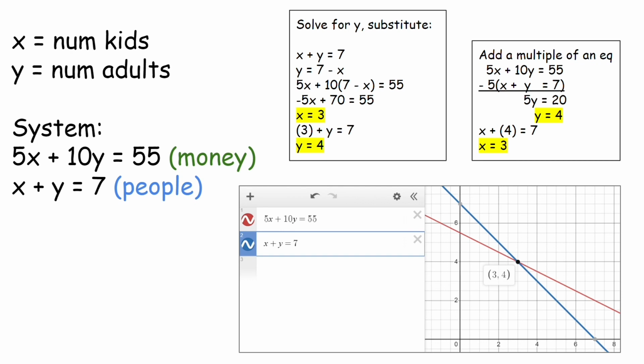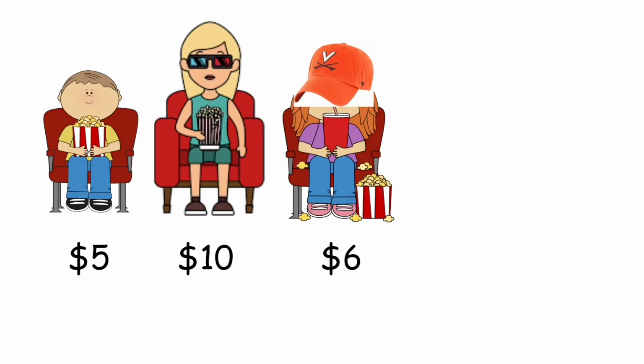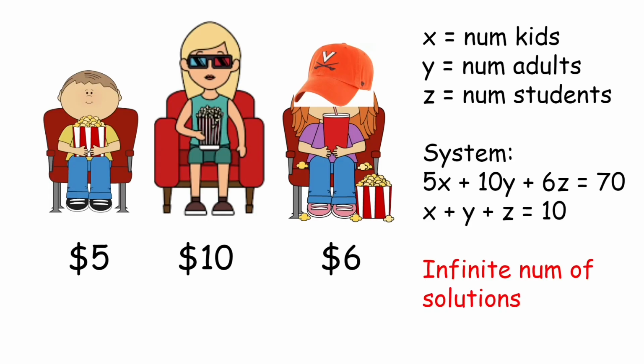But a lot of these methods are kind of oversimplified. These strategies really only work because you have 2 equations and 2 unknowns, so there's one unique solution. Also, they always give the questions such that you have positive integer answers, so you don't have like negative half a kid. You may not have thought about it before, but if we introduced a third class of people like students, and we said that they've spent $70 total and there were 10 people, then we can't solve this. There's no exact unique solution. There's already an infinite number of solutions to this problem.